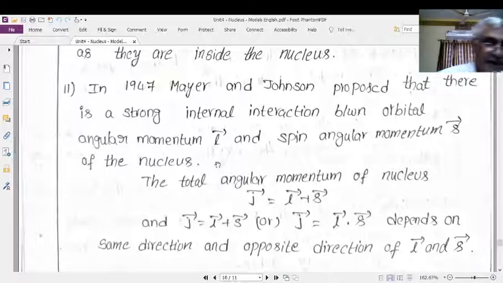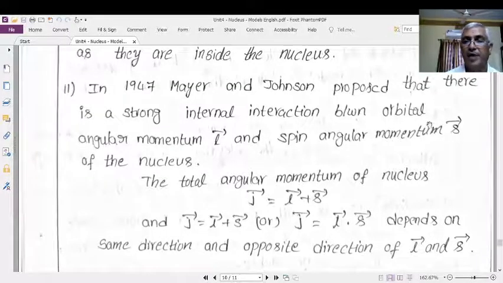What it means is that the orbital angular momentum L bar and the spin angular momentum S bar of every nucleon interact strongly to form the total angular momentum.